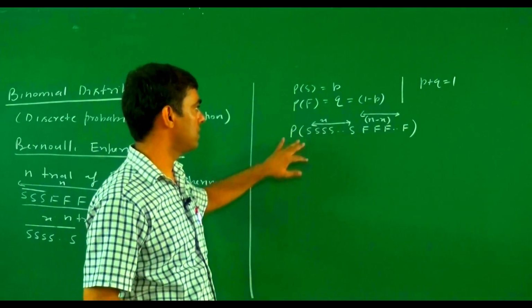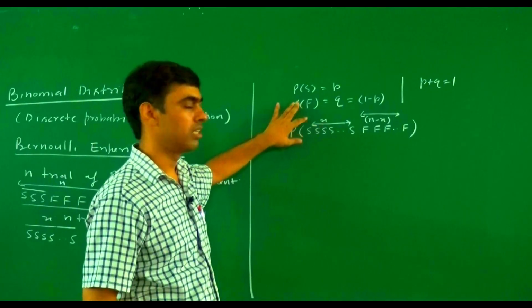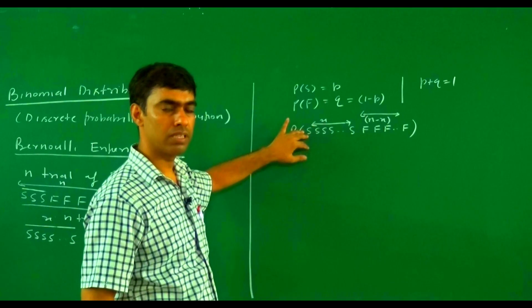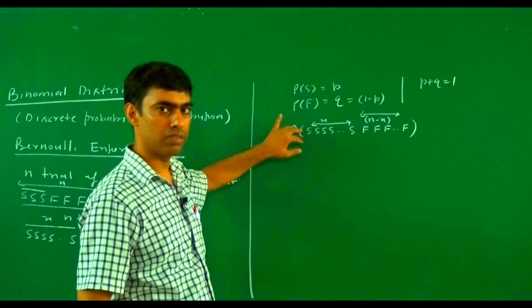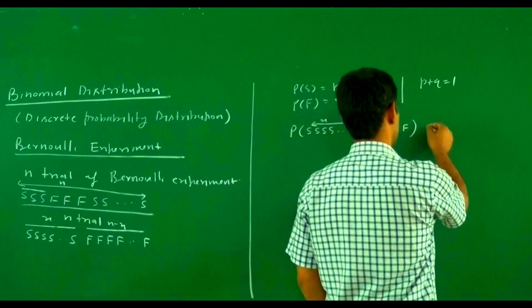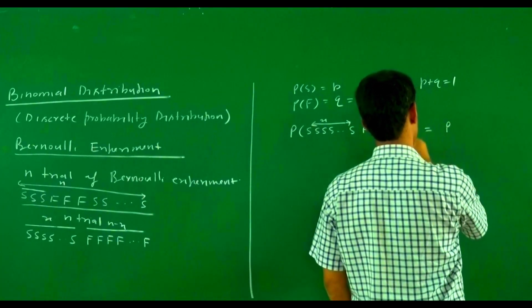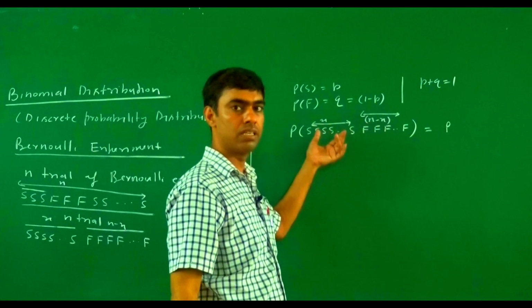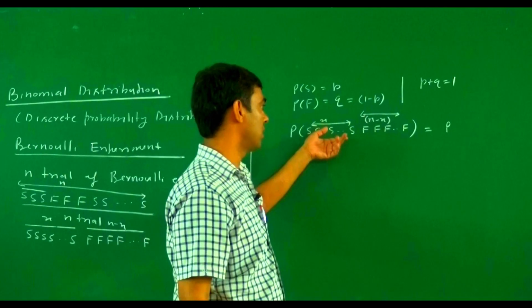Since the trials are independent of each other, by the compound law of probability, the probability is the multiplication of the probabilities of the different outcomes.